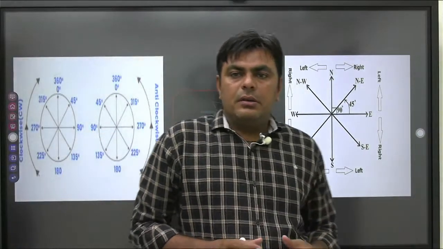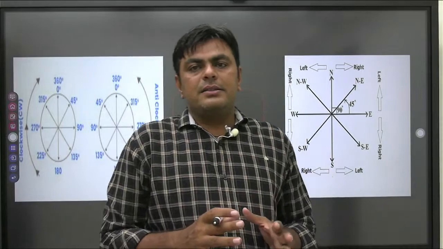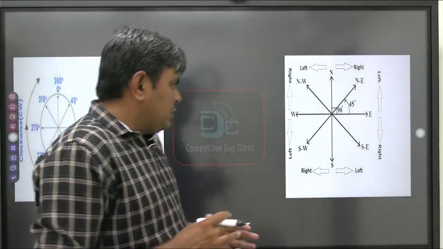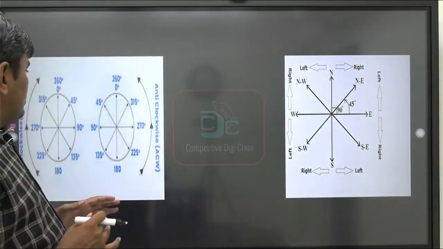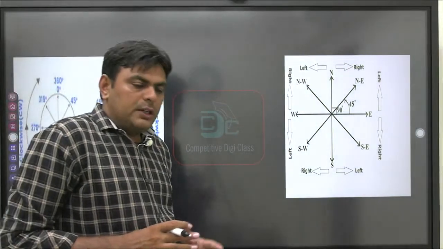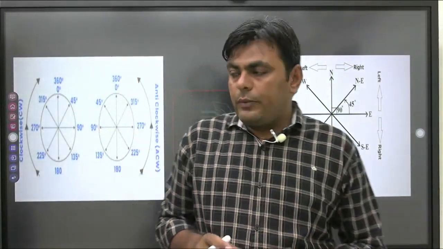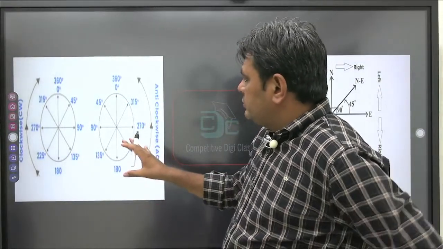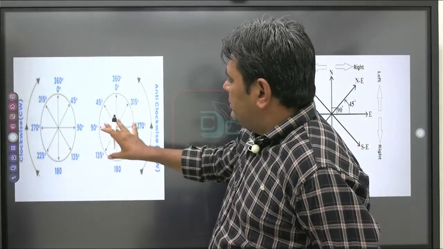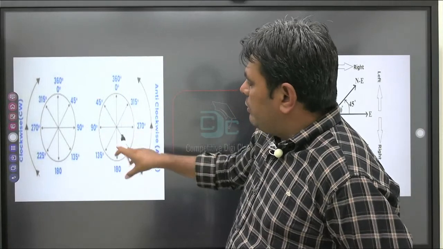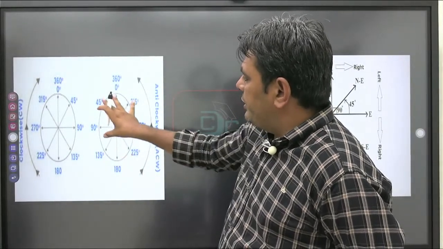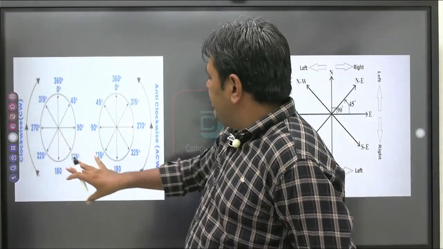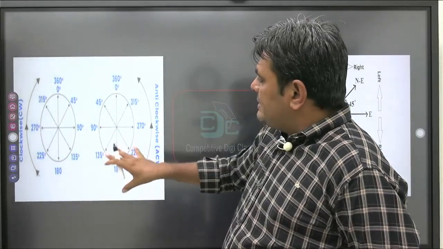Next questions that are based on angles and clock. So that we are going to see now, the questions based on angles and clock. Now this is a diagram. You can see here the four directions is given over here and their subordinate directions are given here. Similarly the angles are also given.